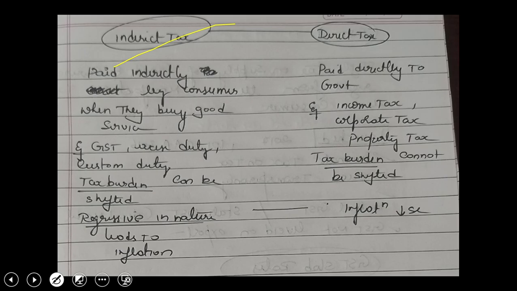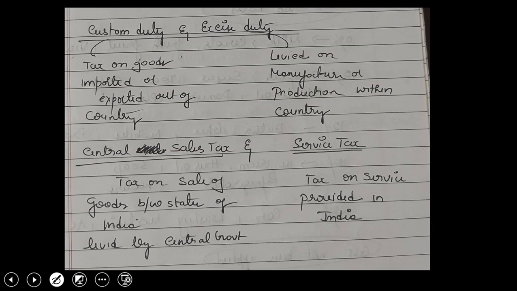Then we have two types of tax, that is indirect and direct tax, as you know. Indirect tax includes GST and excise duty. For example, if you go to a restaurant or a movie, the tax is included in the bill itself. So you need not pay separate tax to the government saying I'm watching a movie, I'm paying tax. It has already been deducted there. Whereas in direct tax, you directly pay to the government. It includes income tax, corporate tax, property tax, right?